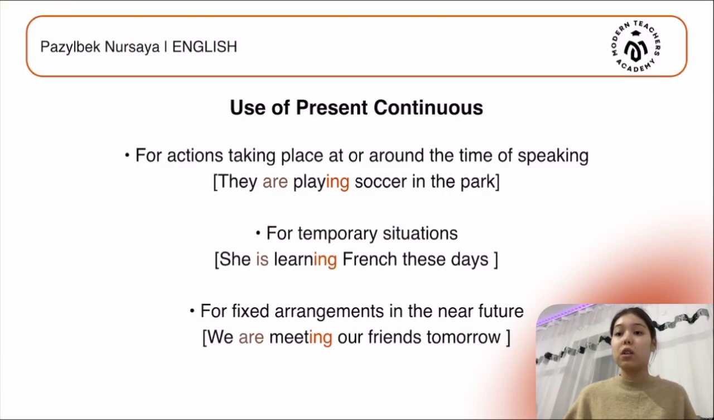So we use present continuous to talk about temporary situations. She, it's a subject. Then we have to be, which is related to the subject she. Then the main verb learn plus ing. We must add ing to the verb in present continuous. Then the third use of present continuous is for fixed arrangements in the near future.